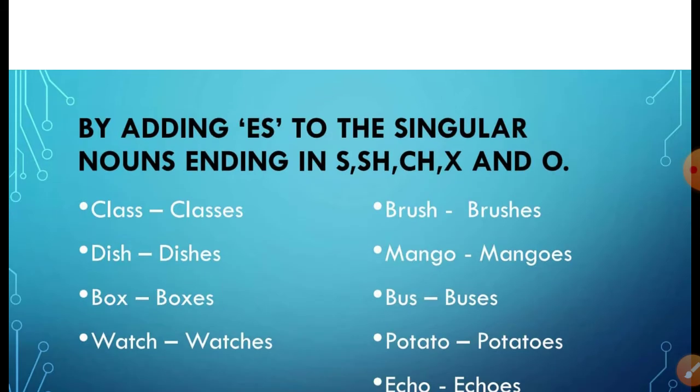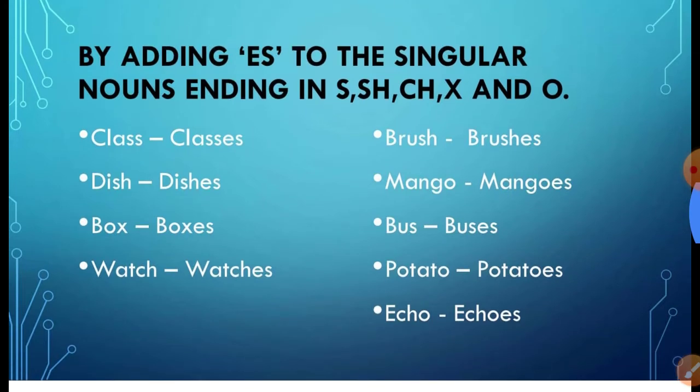By adding es to the singular nouns ending in s, sh, ch, x and o. So you may be confused about where to use s and where to use es to make plural.